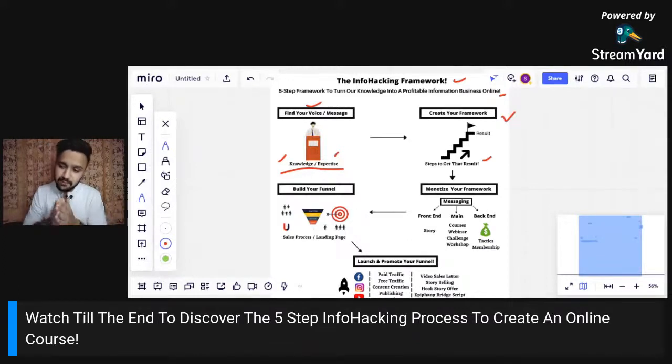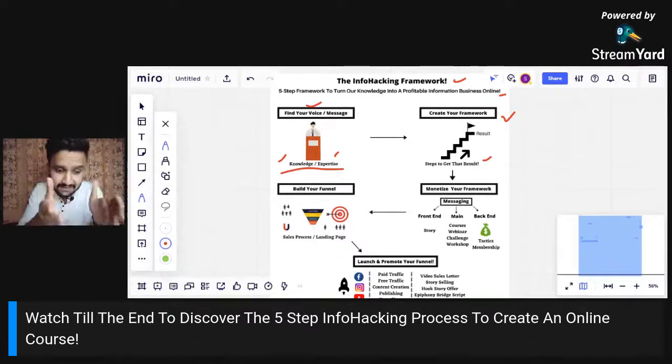That's completely up to us. But this is the logical progression, and these are the logical actionable steps that someone needs to take to create a framework. If you look at this 5-step info hacking framework, this is also a framework. I'm laying down the actionable steps you can go through to create your own course. That is the reason this is a framework. So we should be creating our own course framework just like this to achieve a specific result.